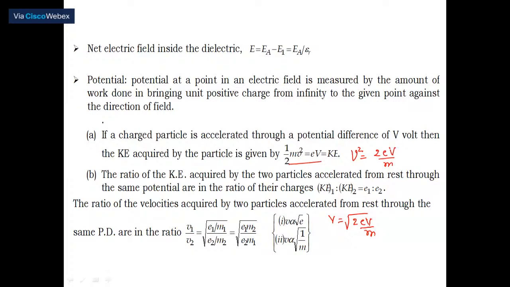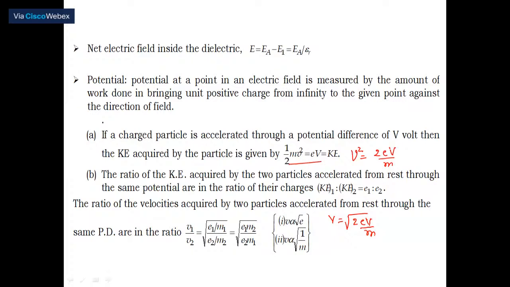KE1 is to KE2 is equal to E1V is to E2V. Since V remains the same, we can remove it. Therefore, KE1 divided by KE2 is equal to E1 divided by E2.